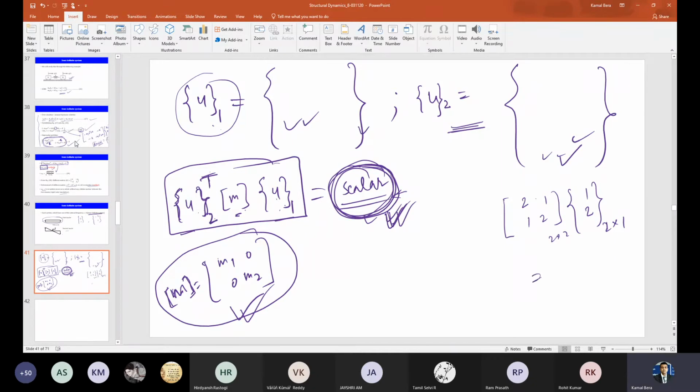So this will be multiplied by this, so the final product will be 2 cross 1. So 2 into 1 and then 1 into 2, it will be 4, right? And here it will be 5: 1 into 1 plus 2. Dimension of 2 cross 1.